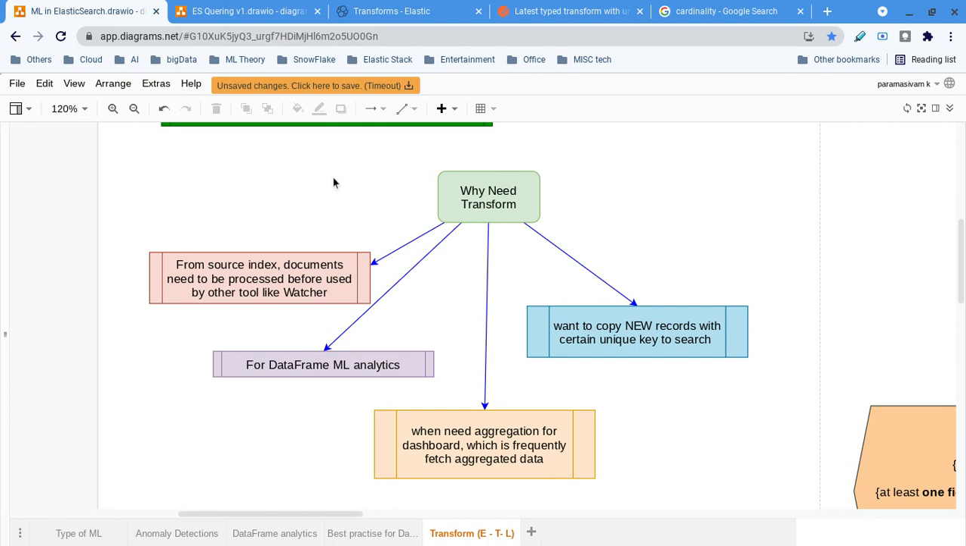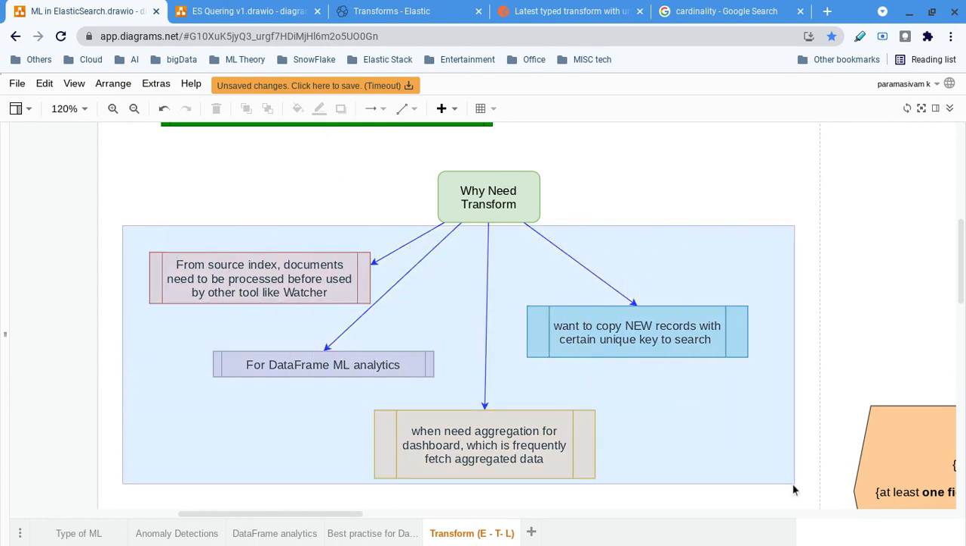So we can do the transformation as a basic task. Though you are not using machine learning jobs, at least we will definitely be using a watcher or some dashboard. So for these use cases also I would recommend you write the transformation. Don't directly query the source index itself. That is the best practice. We have more control, and even execution is very fast. So transformation is a basic thing, I would say, irrespective of these four use cases.